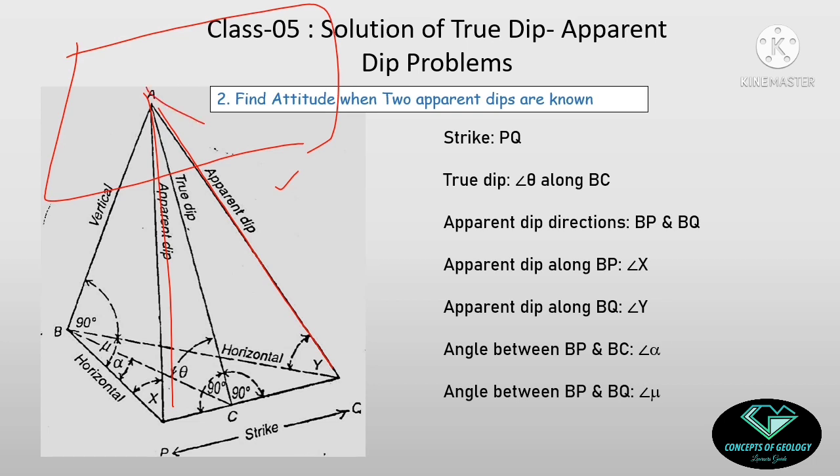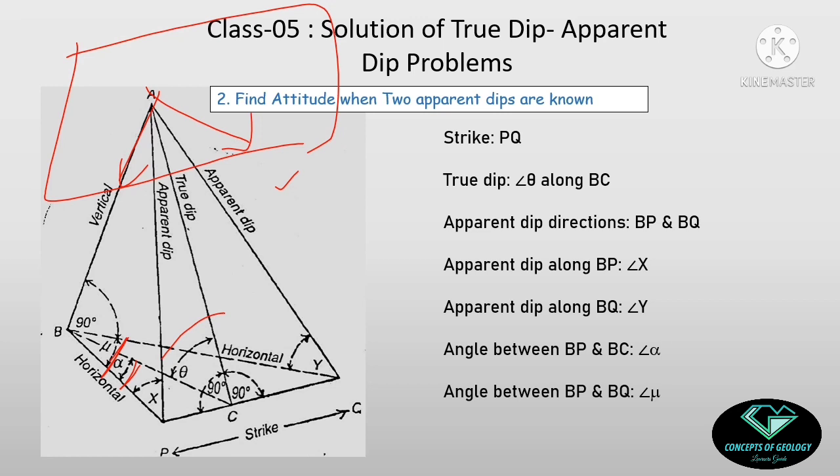So the apparent dip directions are this one and this one, and when I project on a basal horizontal plane, they come here. One apparent dip direction is this one, BP, and the other one is this one, BQ. On this direction the angle of apparent dip is y, and here the angle is x. The true dip here is theta, which I do not know. The angle between the true dip direction and one of the apparent dip directions, suppose this one, is alpha, and the angle between the two apparent dip directions is denoted as mu.